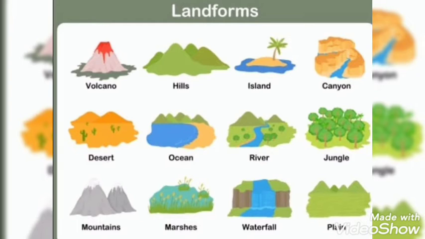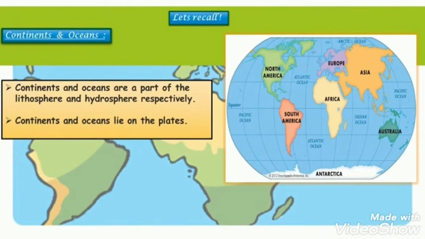Students, let's recall what we have learned in the previous standard. Students, observe the picture. What do you see? Yes, we see pictures of the world map, correct? We see continents and oceans. So students, what are continents? A continent is a large, continuous, discrete mass of land, ideally separated by an expanse of water. Students, a continent is one of the earth's 7 main divisions of land.